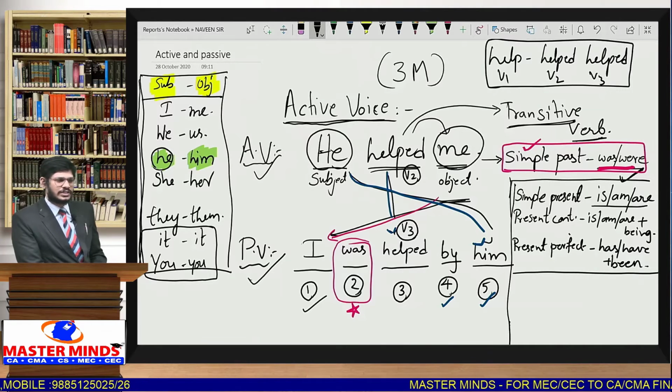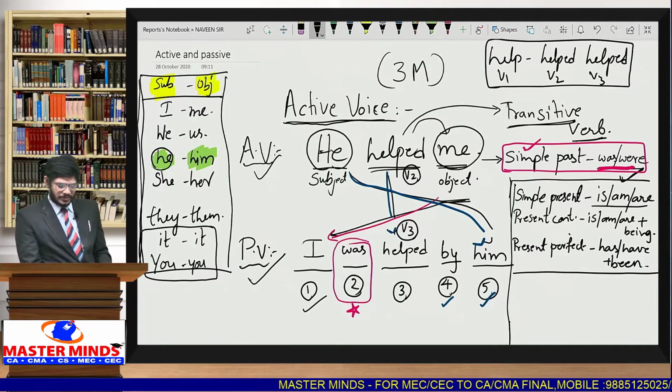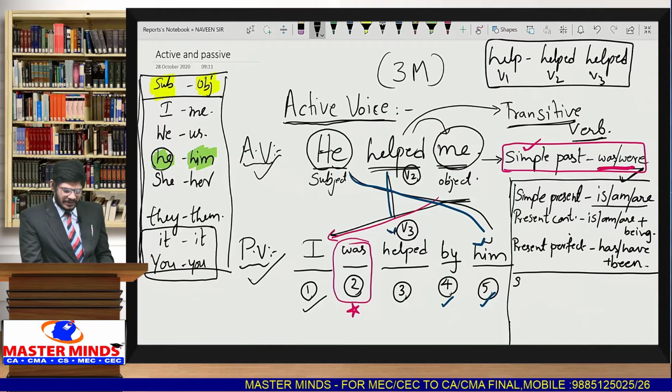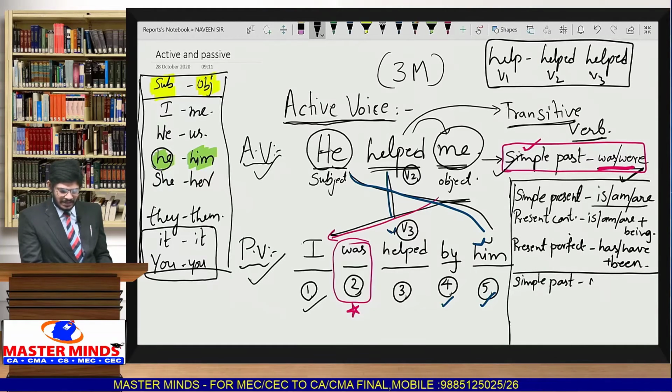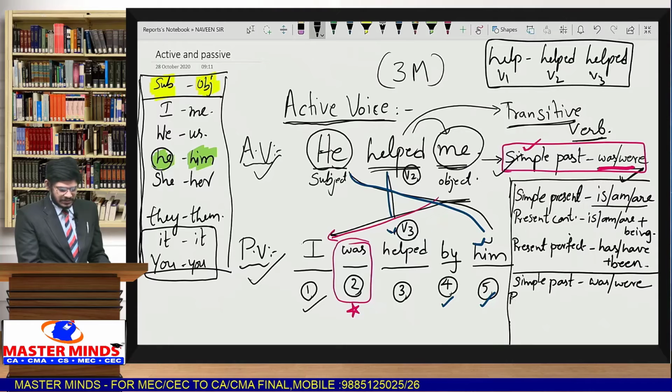Now you may get a doubt, sir, what about present perfect continuous? There is no passive voice for present perfect continuous. All perfect continuous do not carry passive voice. Simple. So you have to remember. Next, simple past. Whenever the sentence is in simple past, already we wrote it here on the top. Again I am repeating it. So simple past helping verbs are was or were. Very simple.